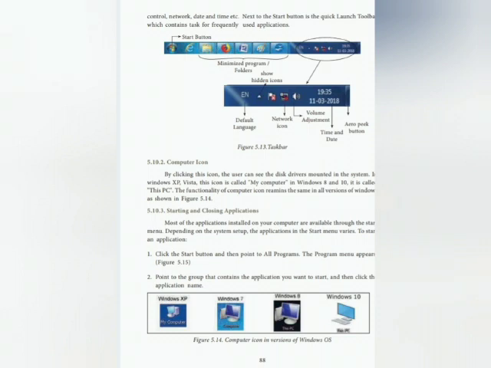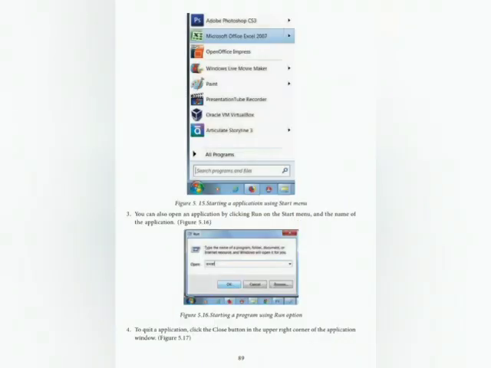Starting and closing applications. Most of the applications installed on your computer are available through the Start menu. Depending on the system setup, the applications in the Start menu vary. To start an application, click the Start button and then point to All Programs. The Programs menu appears. Point to the group that contains the application you want to start and then click the application name. First image is starting an application using the Start menu.